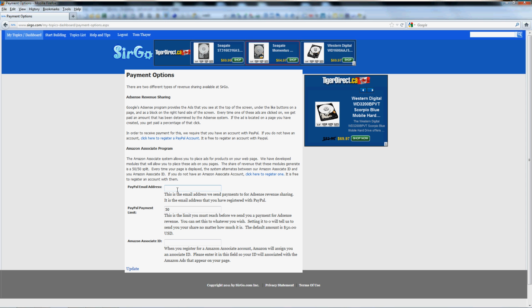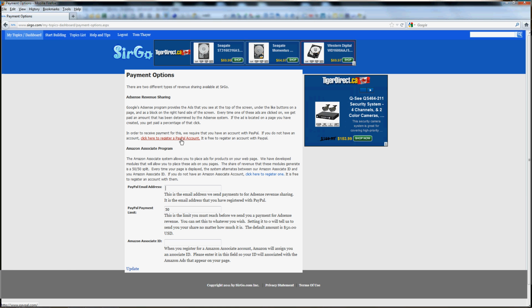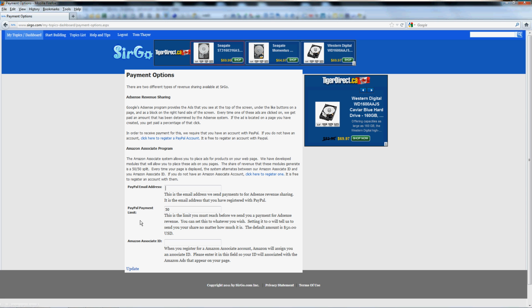So if you don't have a PayPal account, simply click up here and go and register for one, and then come back and put your PayPal email address in here. Now the PayPal payment limit, this is the default amount. It defaults to 50, but you can change this to anything you want. This is the amount that you have to hit before we will send you a payment.